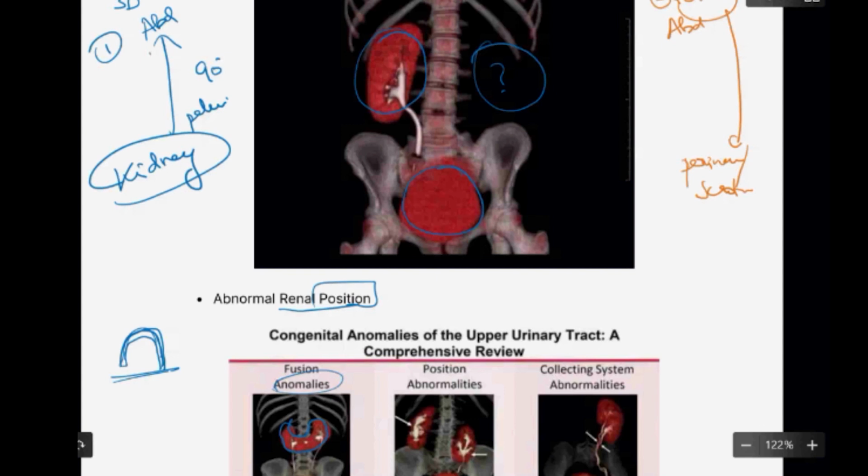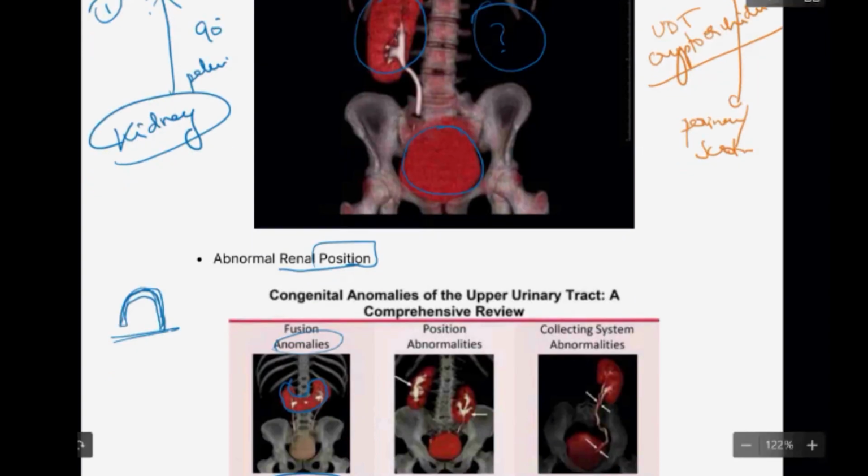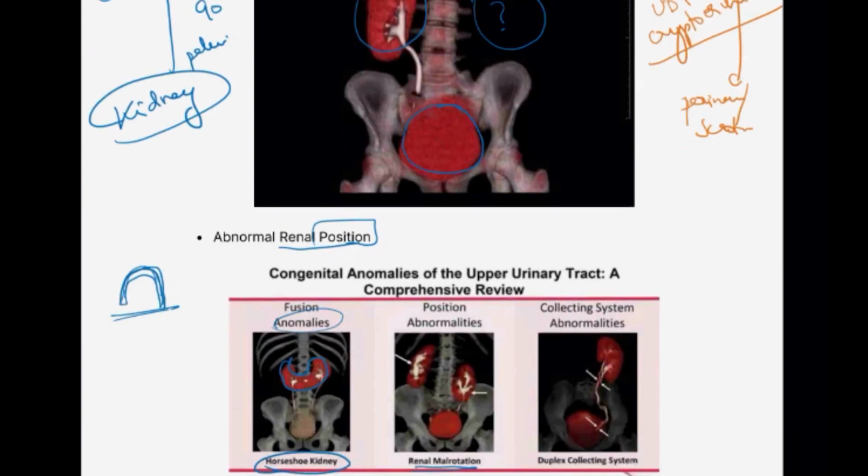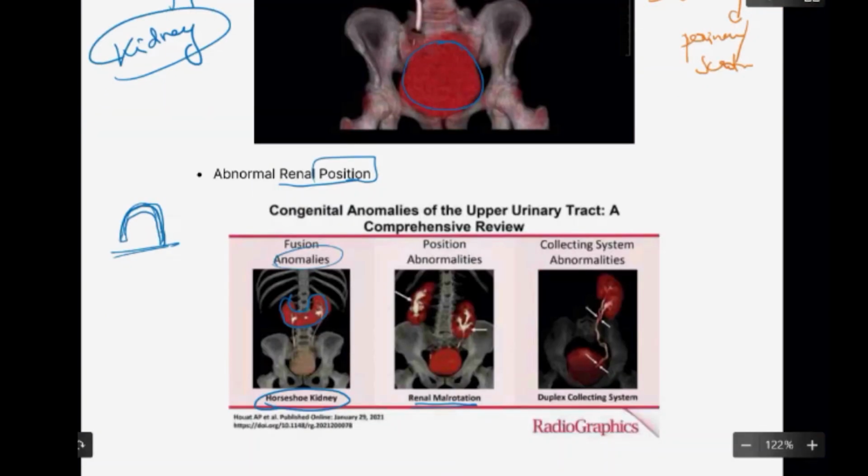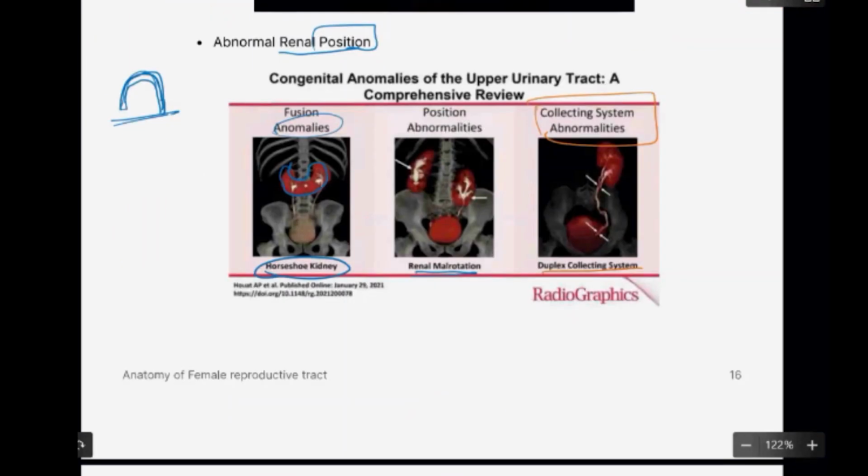Okay, so if this does not happen, this is called undescended testis or cryptorchidism. Okay, so the kidney should go from below to above, and the testis should move from above to below. So any pathology here can cause congenital anomalies. One more thing is you have something called collecting system abnormalities. That is, you will have a duplex collecting system.